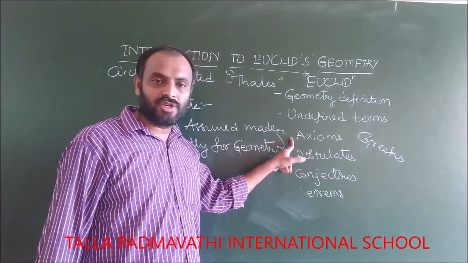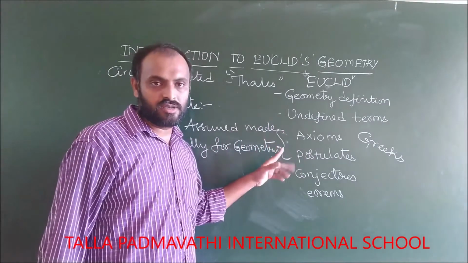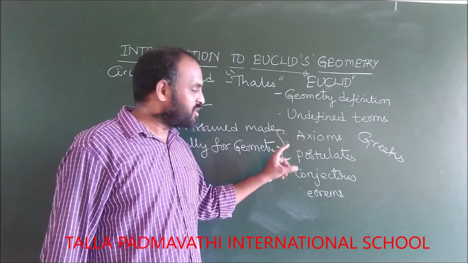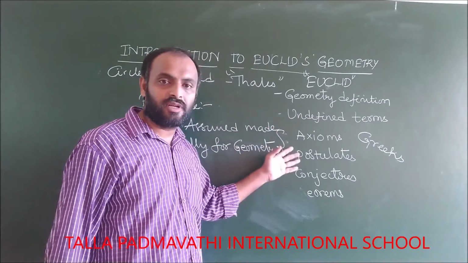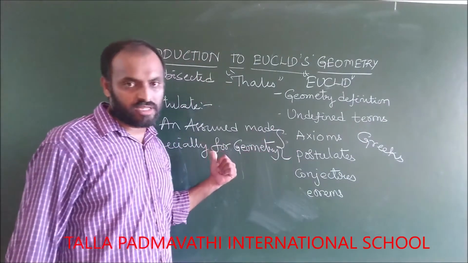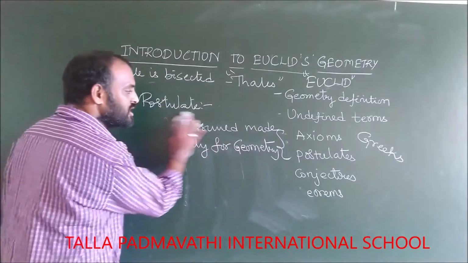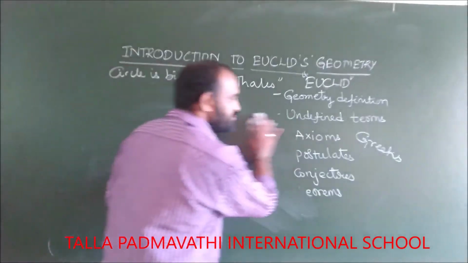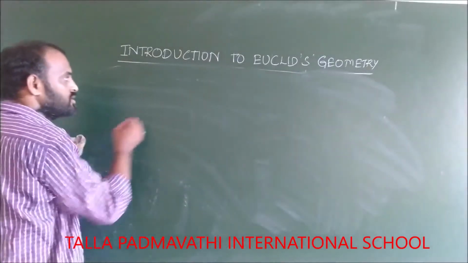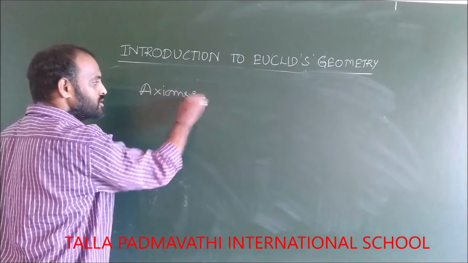An axiom is also an assumption or a self-evident fact which can be used throughout mathematics, not only for geometry, whereas postulates are used only for geometry. Let us see what postulates and axioms he has stated in his books. Let us see some of the axioms, but not in his order.